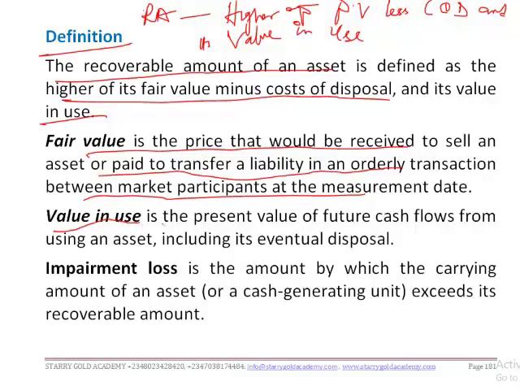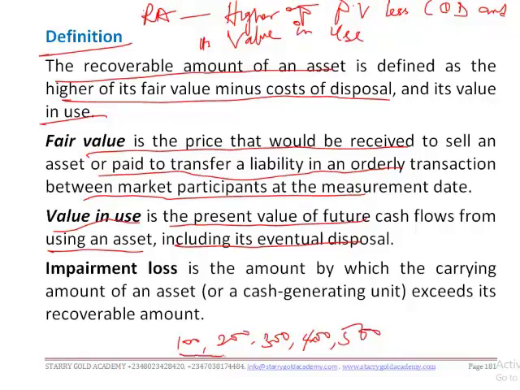So value in use is the present value of future cash flows from using an asset, including its eventual disposal. Value in use is the present value of future cash flows from using an asset, including its eventual disposal. So if the returns from the use of an asset for 5 years have been estimated to be 100 in year 1, 200 in year 2, 300 in year 3, 400 in year 4, and 500 in year 5.